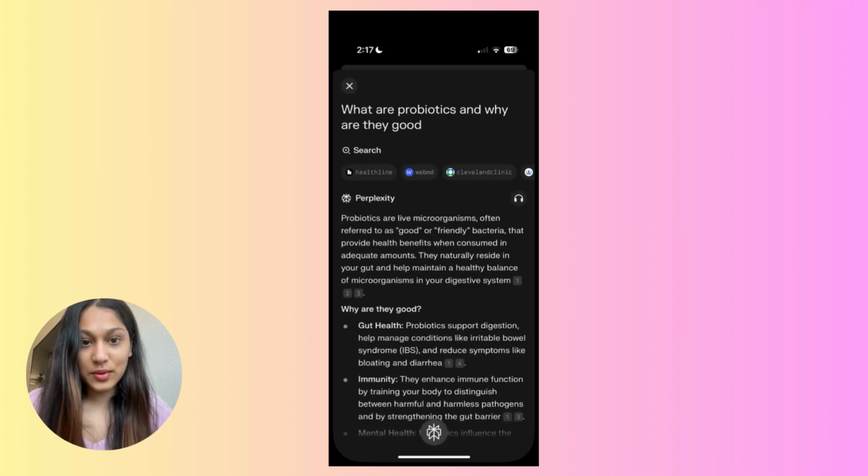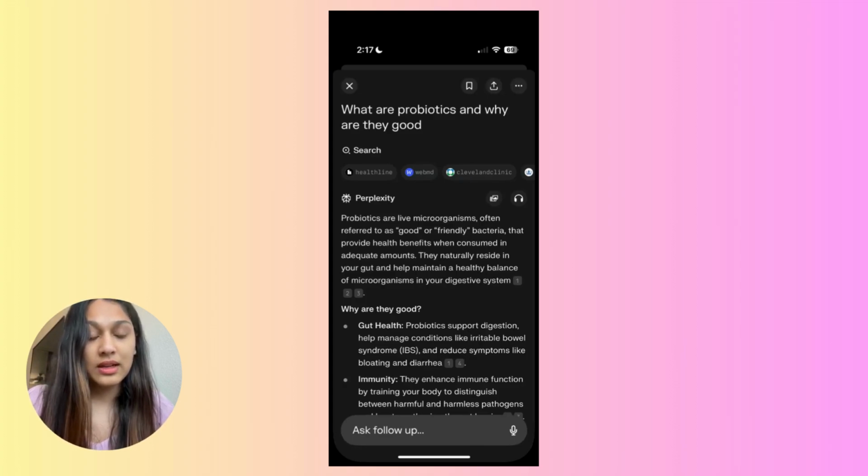As the results are loading, I want to talk about latency, which is a critical factor in user experience of AI. Latency is basically how long it takes between the user's input and AI's response. And here, Perplexity uses a loading animation, which helps reduce the perceived wait time. When the results load, you can see the sources being displayed upfront. That is crucial for credibility since, unlike traditional search, users are not the ones choosing the sources themselves.